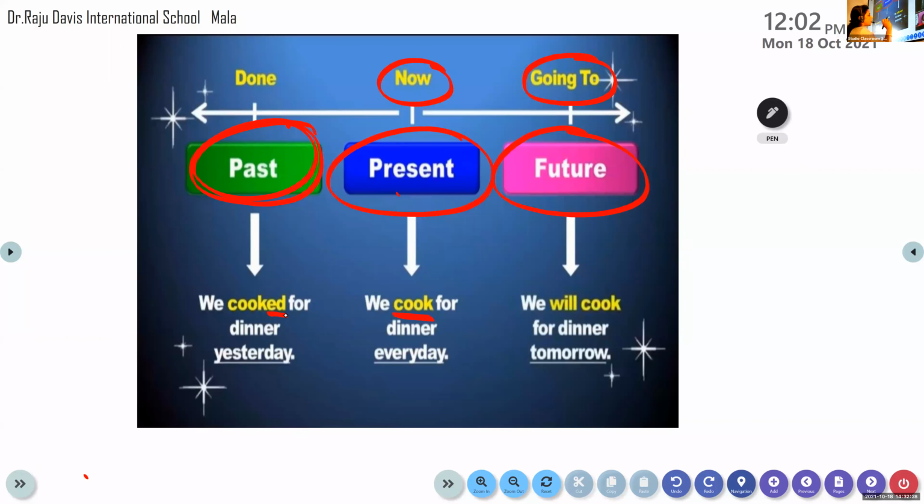We will cook for dinner tomorrow. That is the future tense. Can you see the three different words? The same word, it is written in three forms.